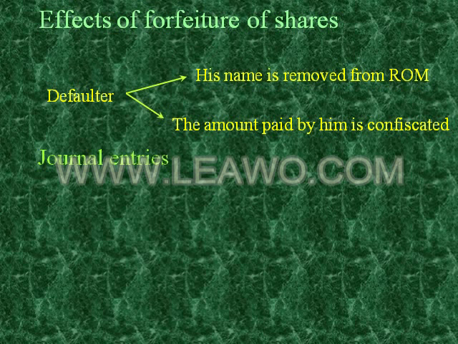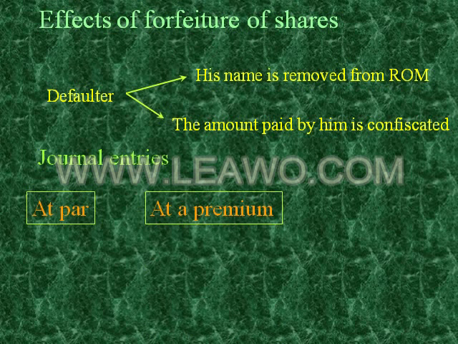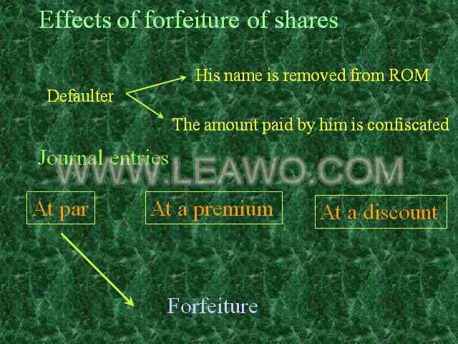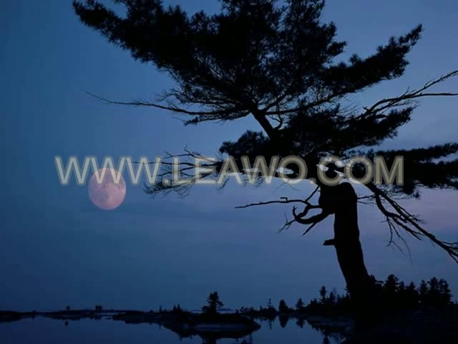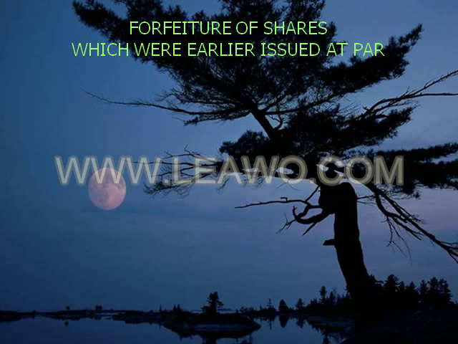Let us understand the journal entries for forfeiture of shares. As you are already aware, shares can be issued either at par or at a premium or at a discount. There are journal entries for forfeiture of shares which were earlier issued at par, forfeiture of shares which were earlier issued at premium, and forfeiture of shares issued at discount.